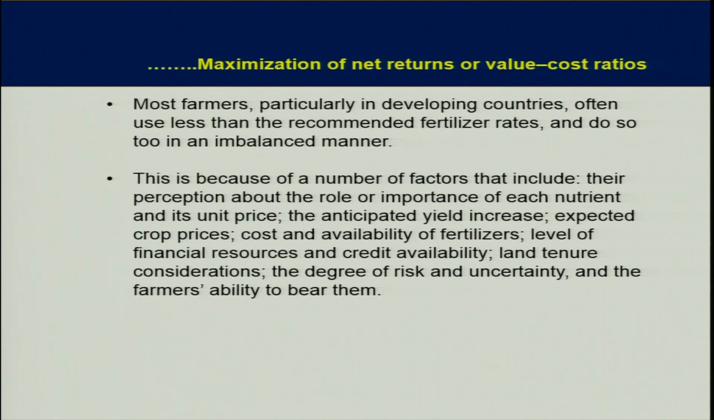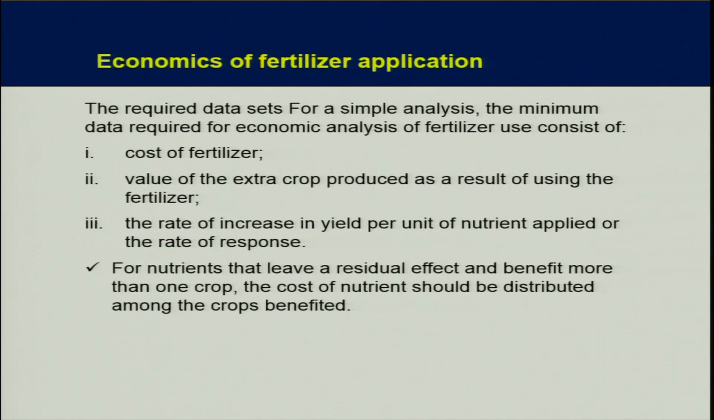Most farmers, particularly in developing countries, often use less than the recommended fertilizer rates and do so in an imbalanced manner. This is because of a number of factors that include their perception about the importance of each nutrient. Farmers do not perceive the meaning of balanced fertilization. The anticipated yield increase, they don't know how much the yield will change. Expected crop prices, cost and availability of fertilizers, level of financial resources and credit availability, land tenure considerations, the degree of risk and uncertainty and the farmer's ability to bear them.